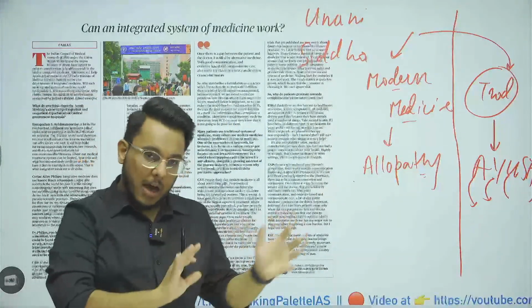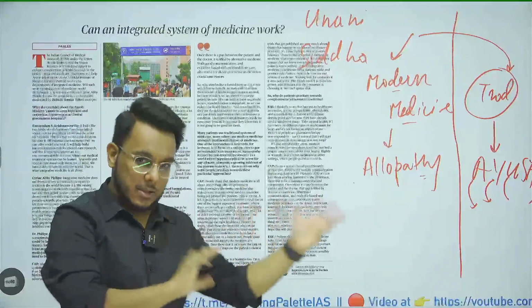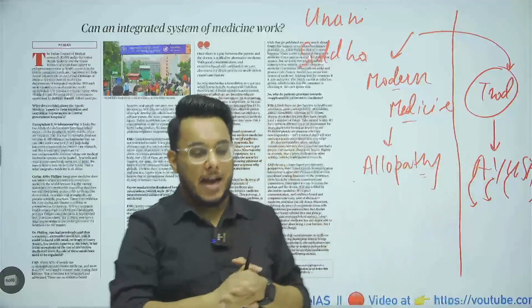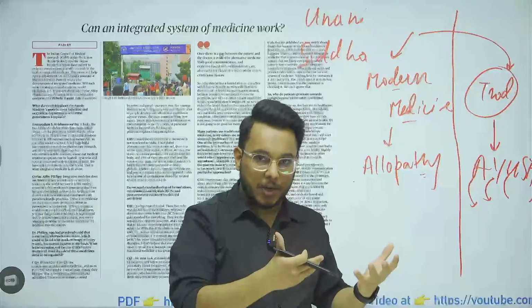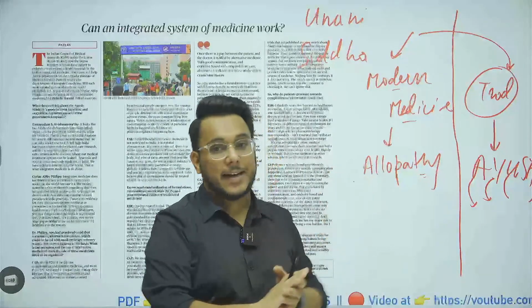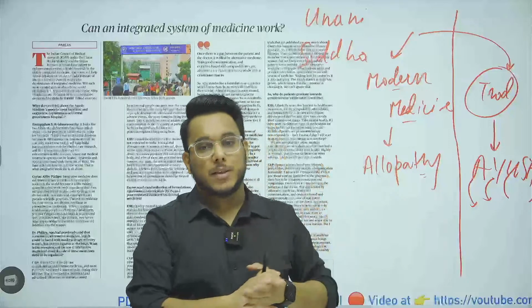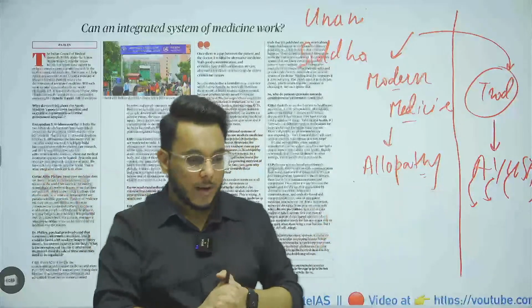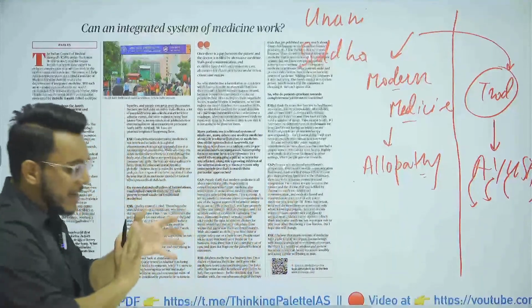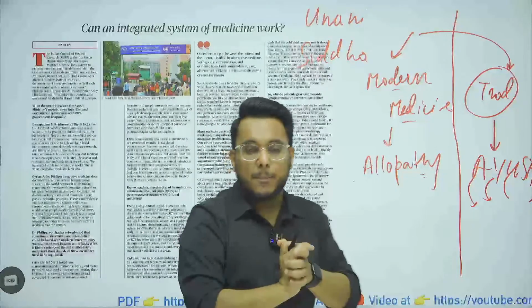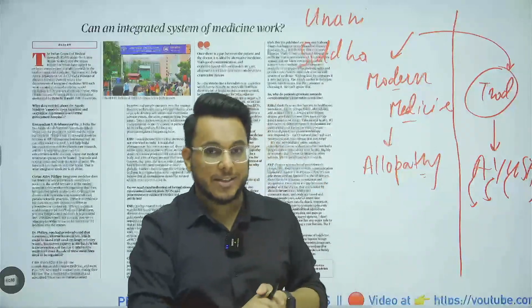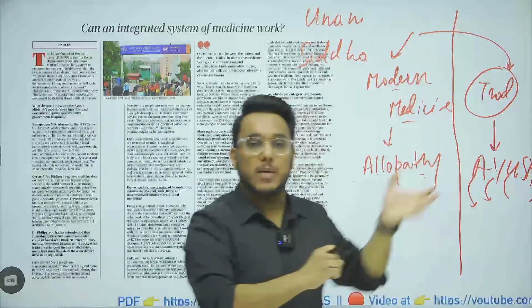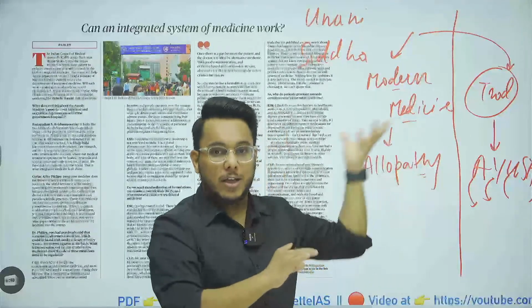Now, guys, understand this thing. In the past we have seen that allopathy and traditional medications don't go hand in hand. If a person is taking Ayurveda as a treatment, then that person might not be taking allopathic treatment. Or if a person is taking allopathic treatment, that person might not be taking Ayurvedic treatment. So they go divergent. Now an idea has been proposed that rather we should have an integrationist approach. What is the integrationist approach? Along with allopathy, we need to find how Ayurveda can be merged, or how along with Ayurveda, allopathy can be merged.